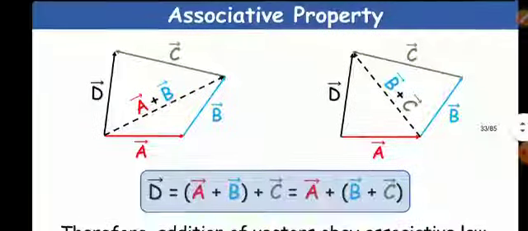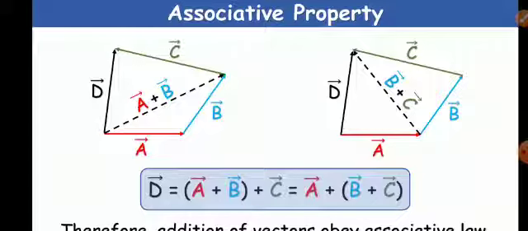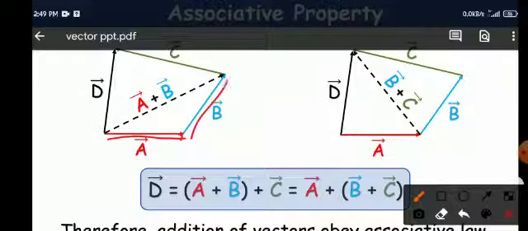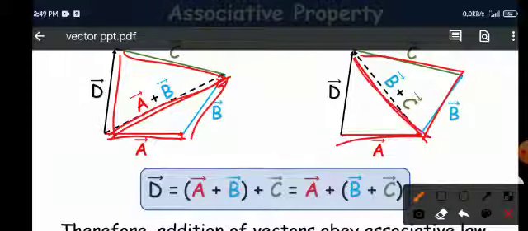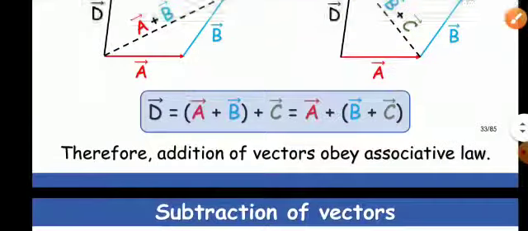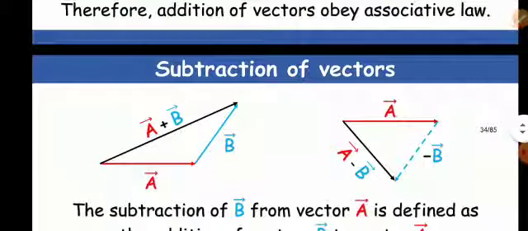Then associative property. You can see here A plus B is equal to A plus B, and A plus B plus C is equal to D. Now see in the next diagram, B plus C is your B plus C, and A plus B plus C is your D vector. So A plus B add first, thereafter you add C, or add B plus C first, thereafter you add A. Both will give you the same result. This is associative property.